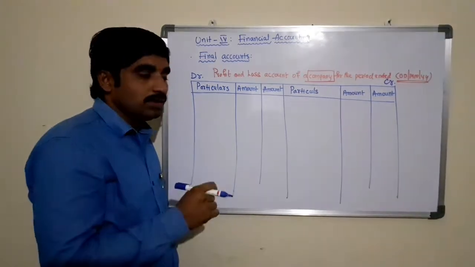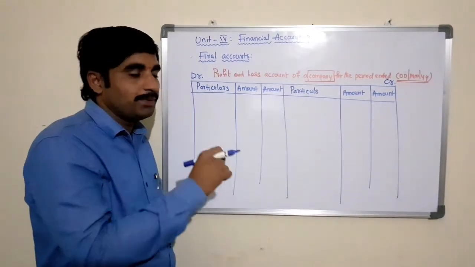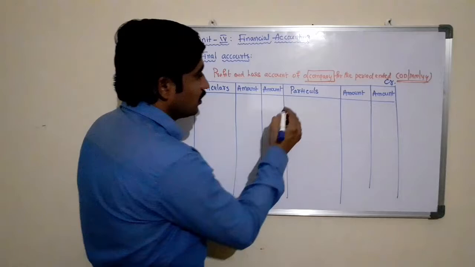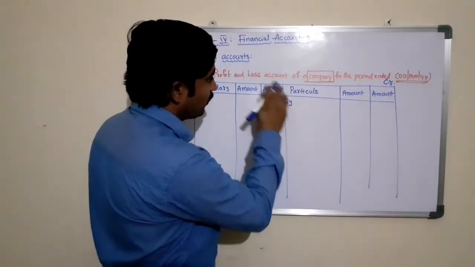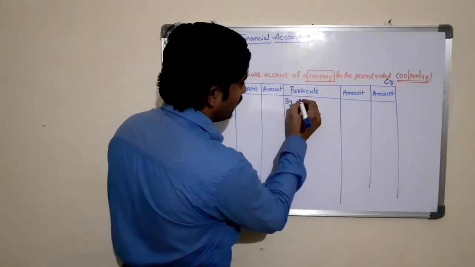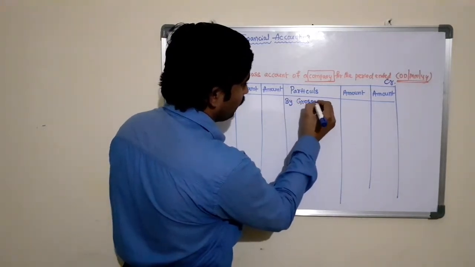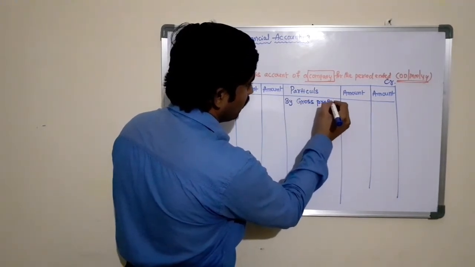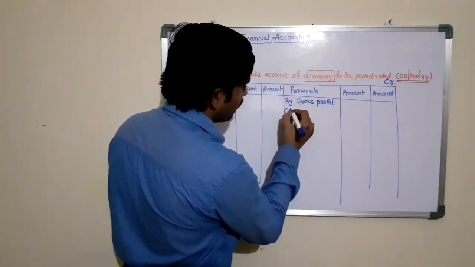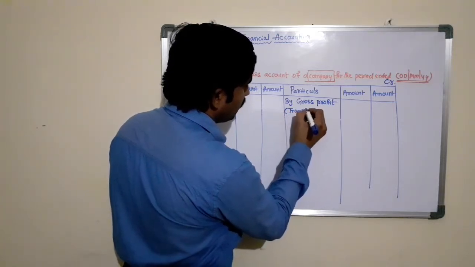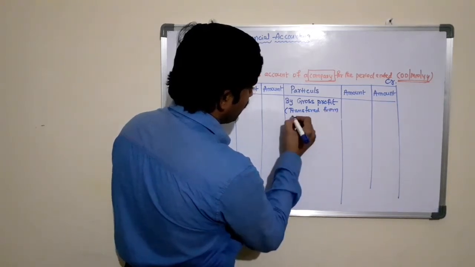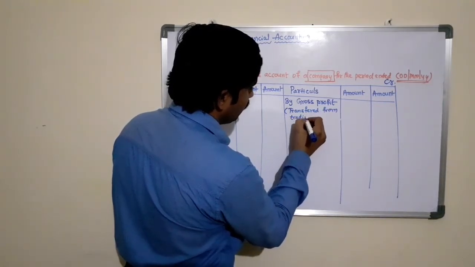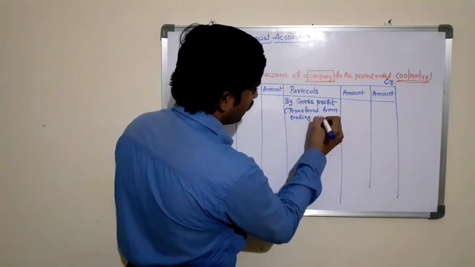If you found the gross profit by preparing the trading account, that we need to transfer to the credit side of the profit and loss account: By gross profit, within brackets, transferred from trading account.